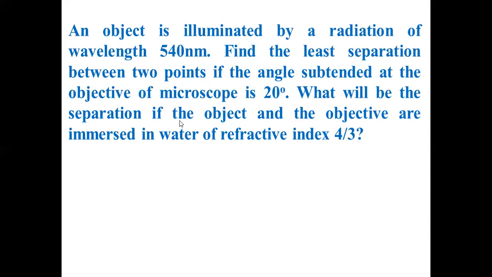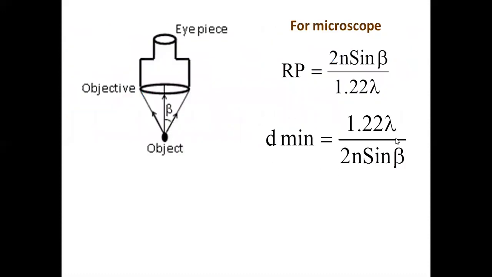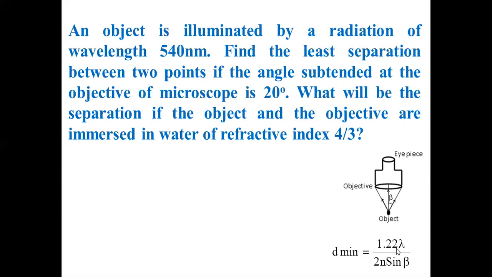What will be the separation? From there onwards, it is the second part of the problem. For the first part, you have to take refractive index equal to 1. What will happen if it is immersed in a 4/3 medium? That is different. So we will do the first part by taking refractive index as 1. The formula is this one: the minimum distance between the two objects which appear just resolved when seen through a microscope. D minimum is equal to 1.22 lambda by 2n sin beta. What is beta? 20 degree by 2, because the semi-vertical angle is needed. They have given the full angle. Beta is 10 degree, lambda is 540 nanometer and n is 1, because in the beginning it is air.